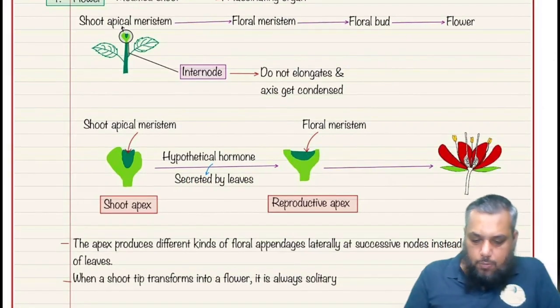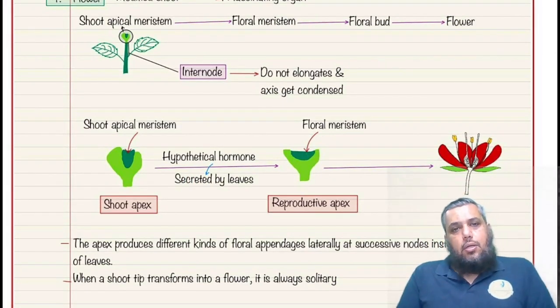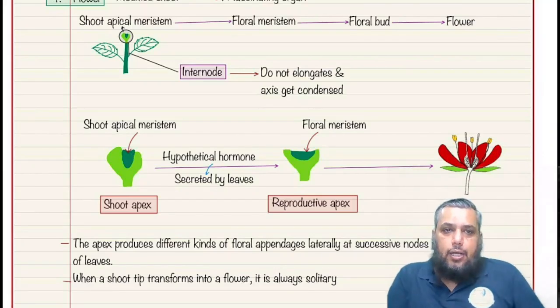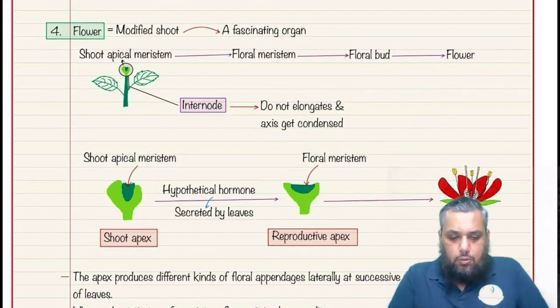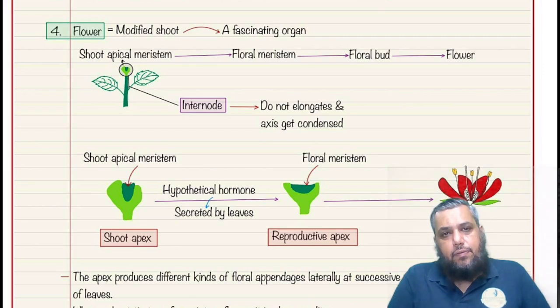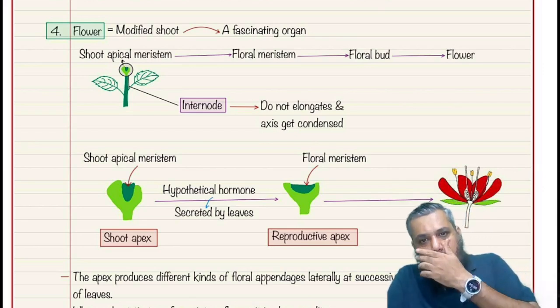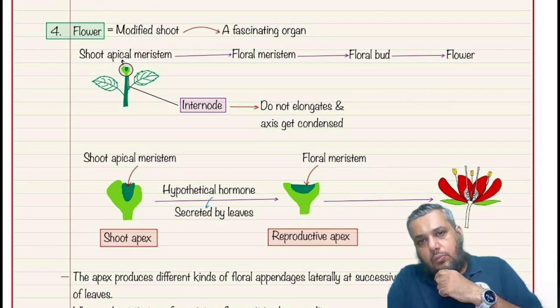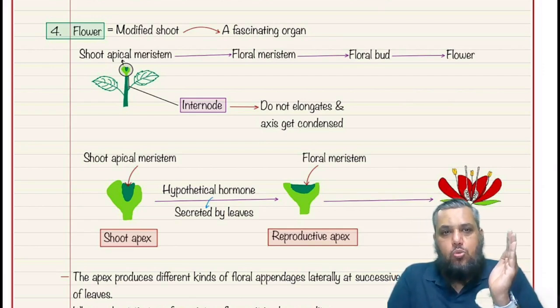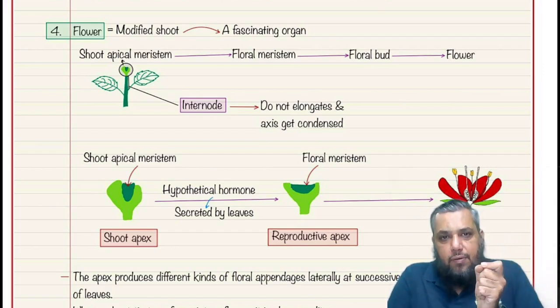So let us talk about the reproductive organ in detail now. So what is the reproductive organ? It is the flower. How do you define a flower? A flower is a modified shoot which is meant for sexual reproduction. The NCERT textbook says that it's a fascinating organ. Okay. Why is it a fascinating organ? Because it helps in the process of sexual reproduction, and it was once upon a time a shoot apical meristem which got modified into a floral meristem, resulting in the formation of a floral bud, ultimately to form a flower.